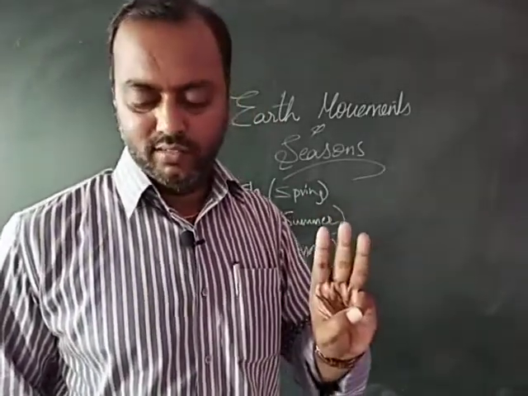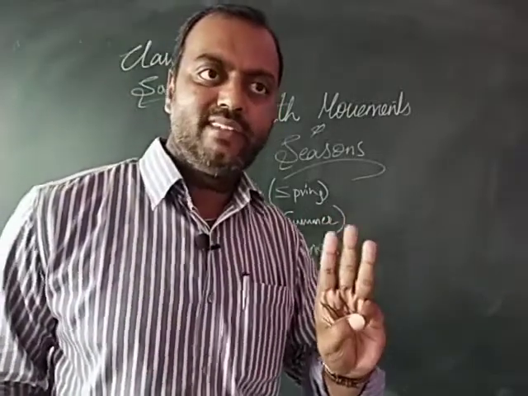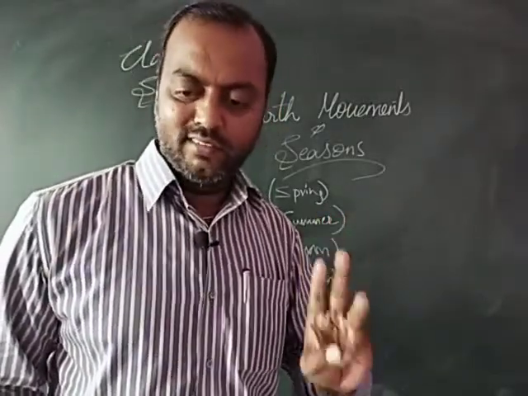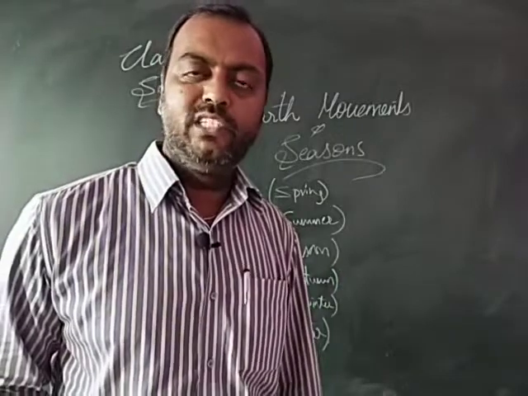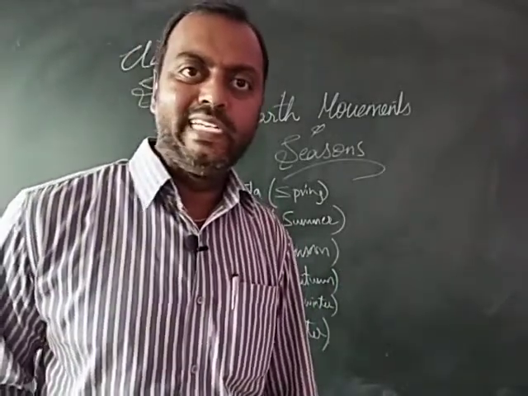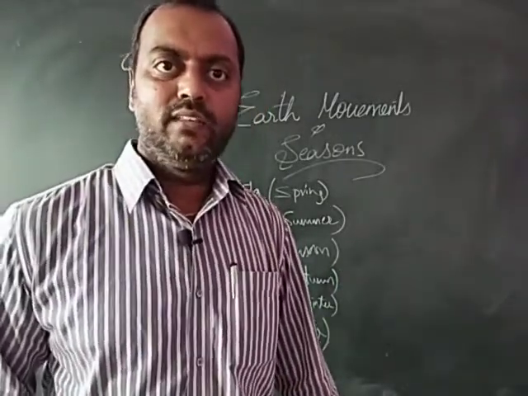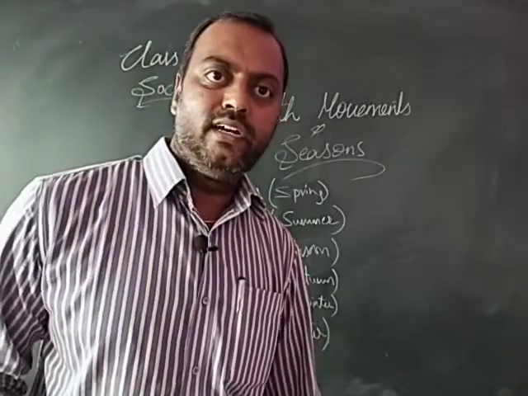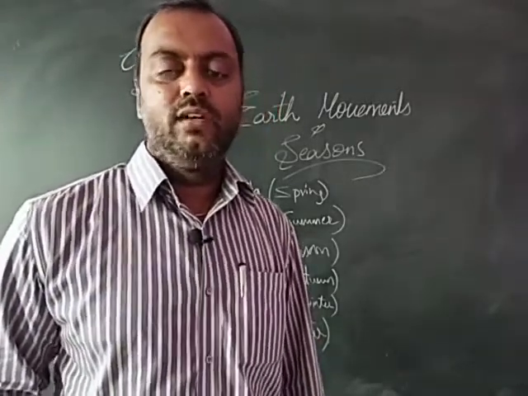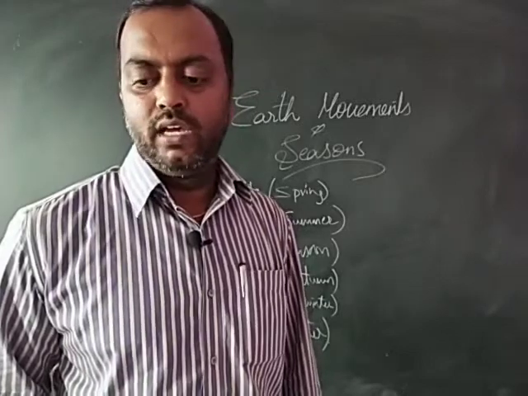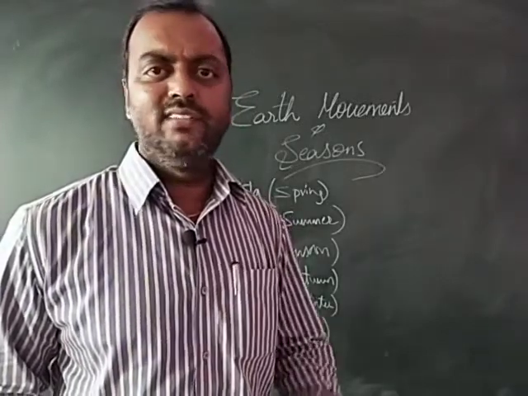The third reason is the tilt of the earth's axis of rotation compared to the plane on which the earth moves. It's tilted, it's not straight. Earth is a little tilted. The tilt of its axis is also a reason. The fourth one is the earth's movement around the sun once in a year, that is the revolution.